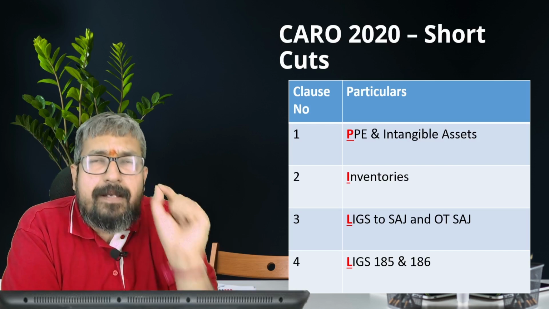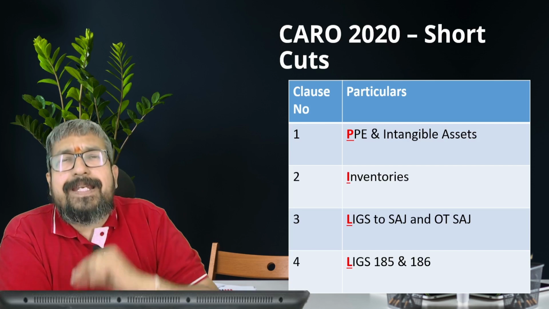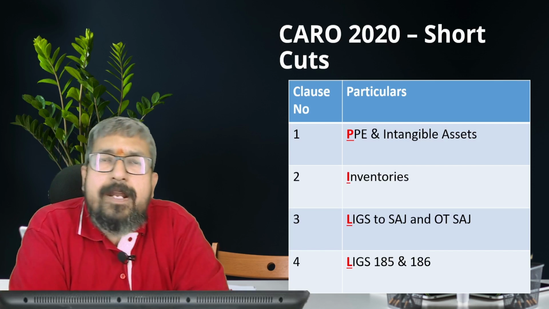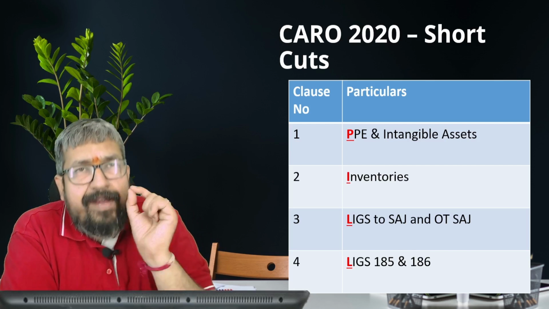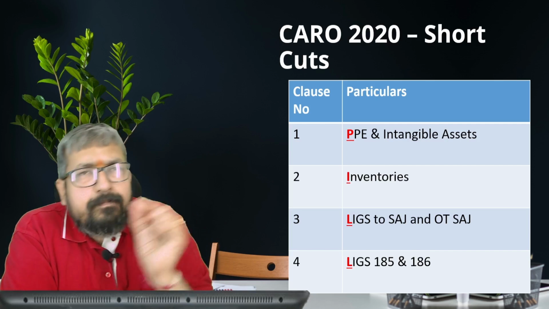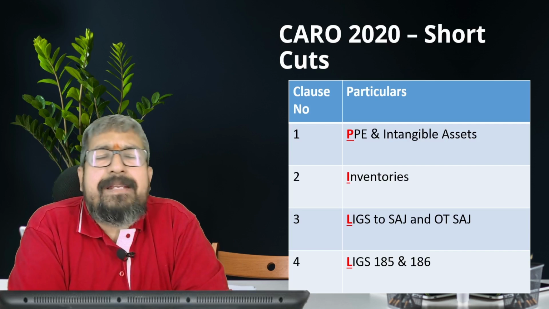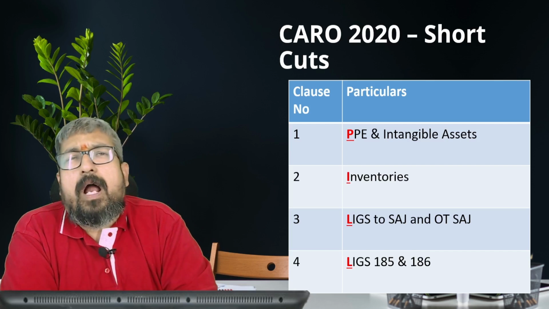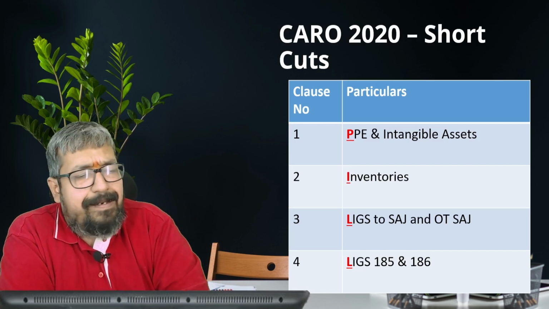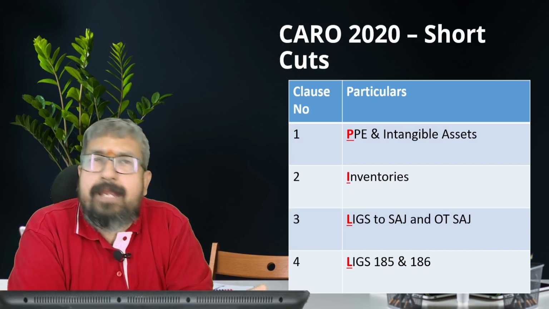Is that person a registered valuer who is doing the revaluation? Whether there is any change of 10%, and whether the title deeds of the immovable property are in the name of the company. Further, whether any proceeding is pending or has been initiated under the Benami Transaction Prohibition Act of 1988. So these are a few things, but remember the mnemonic PILL.